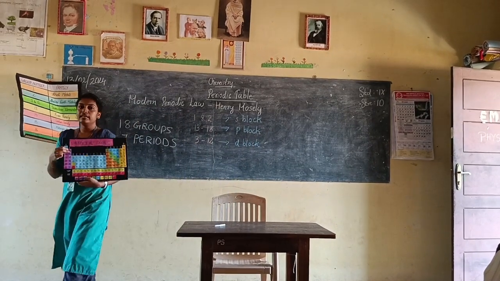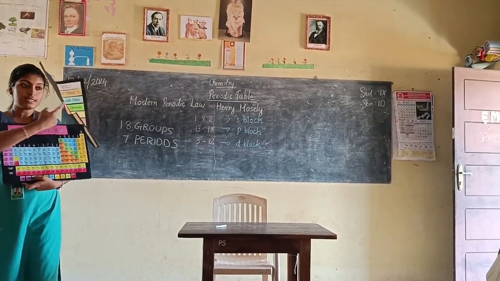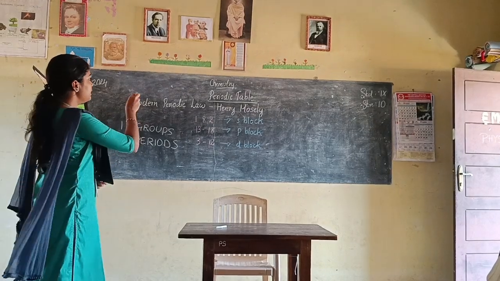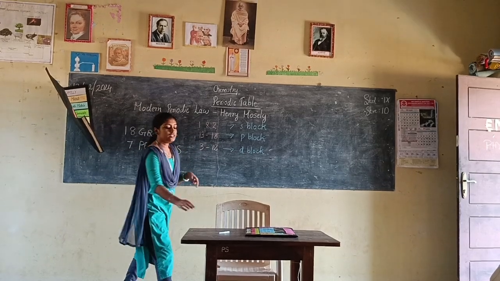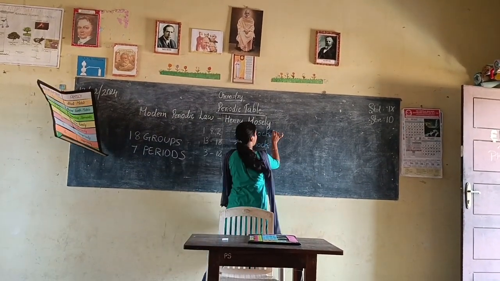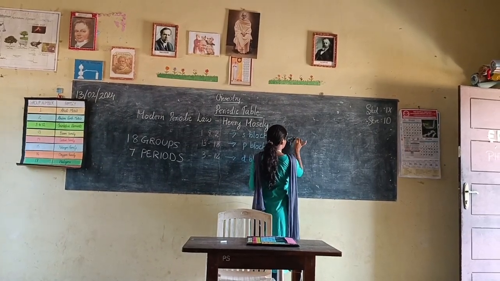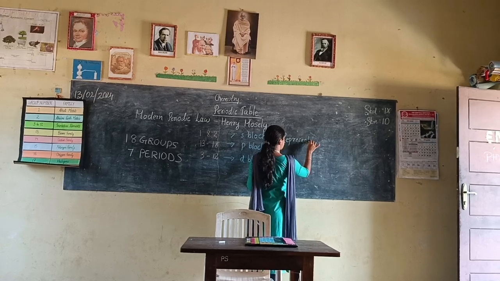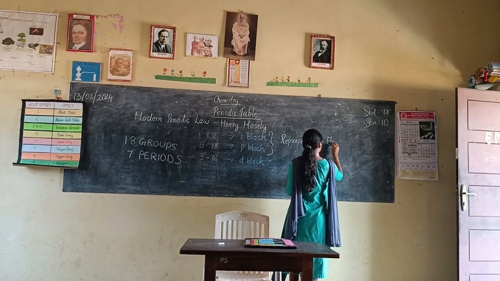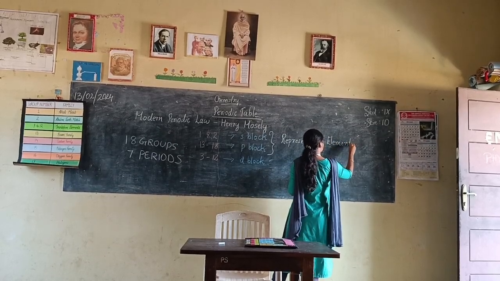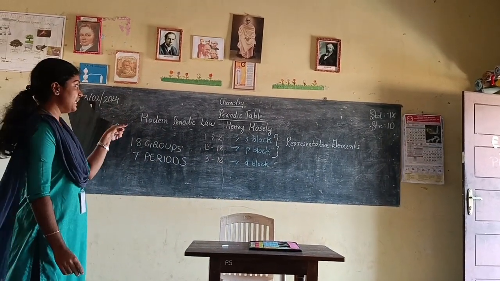So coming to the periodic table, this is S block, this is P block, this is D block. S, P and D. Then this S block and P block, group 1 and 2 and group 13 to 18, together are known as representative elements.